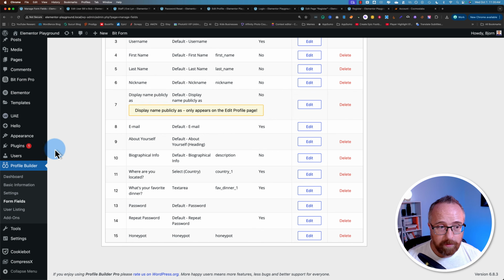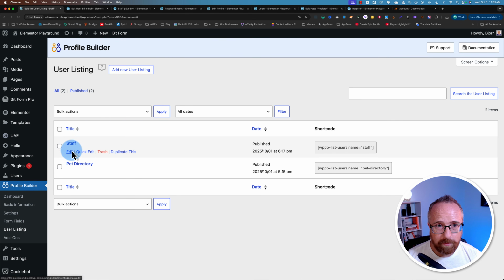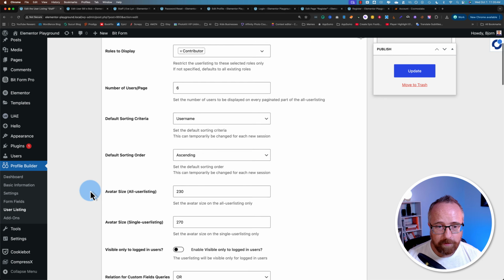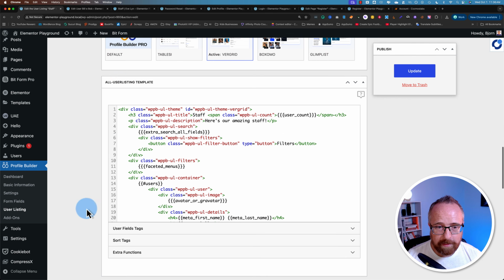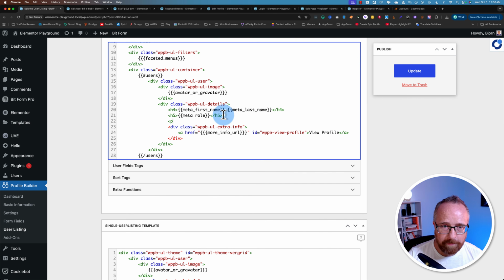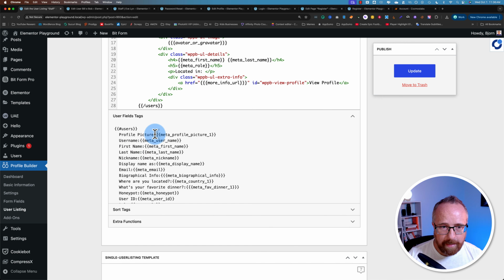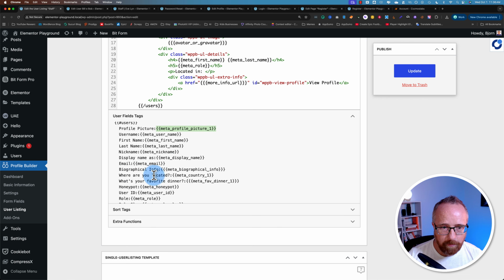Go back to the user listings tab in the dashboard. Go to staff for the staff user listings page. And if we scroll all the way down, we see the user listings templates. Let's just add a paragraph tag, opening and closing, located in. Under user field tags, it should have added some tags for our new fields. Here, where are you located? There we go. Paste that right there.